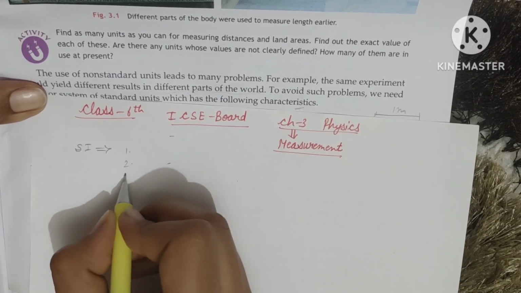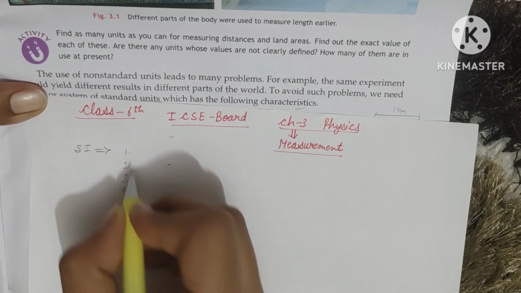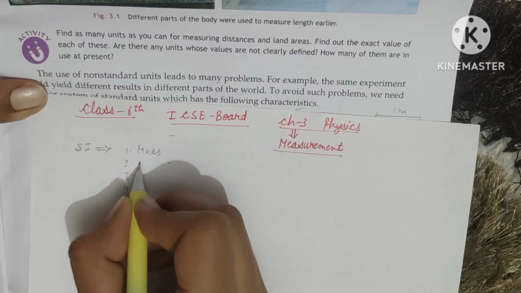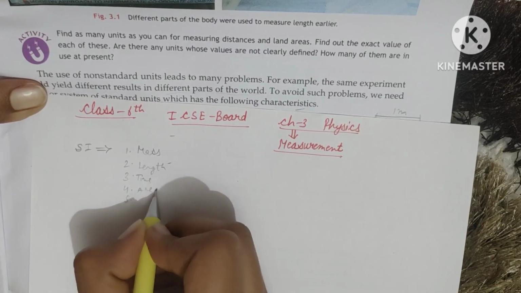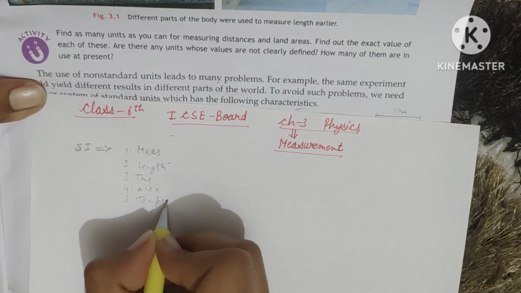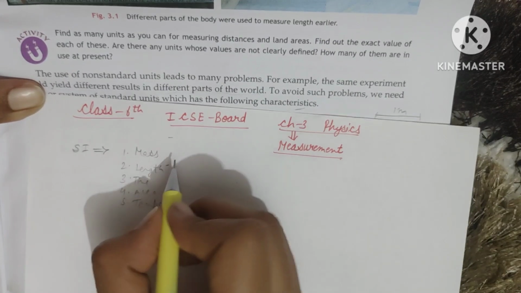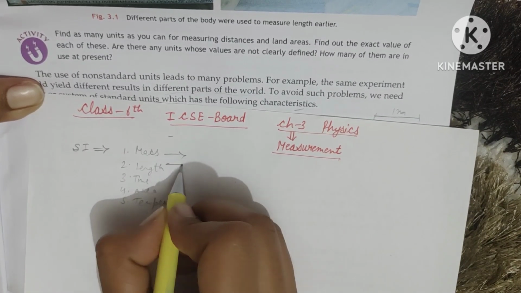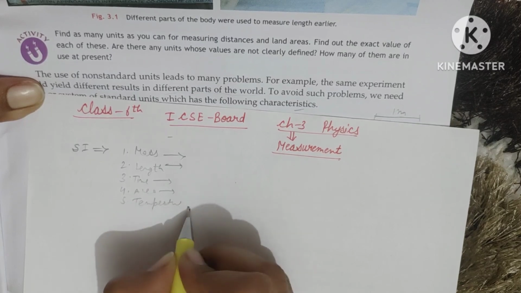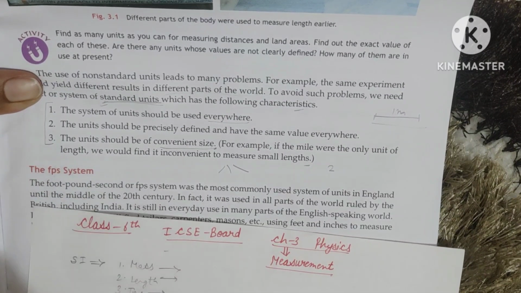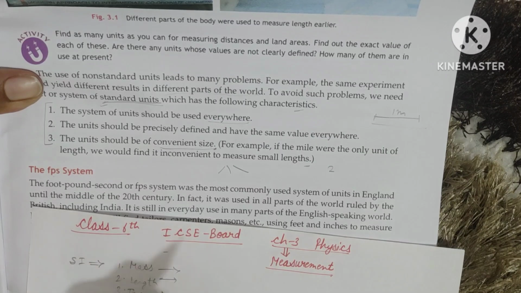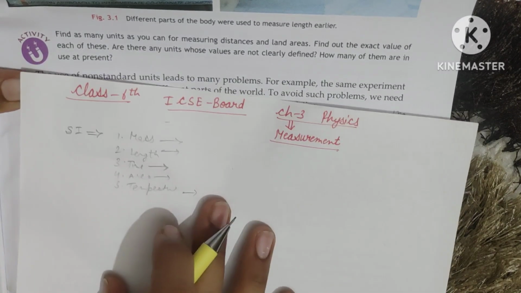About five things we have to talk in this chapter. First is mass, then length, then time, then area, then temperature. Right? These are the five things. Now, I'm going to tell you about the SI units of these five things firstly. Then we will discuss the FPS system. It will be easy for you to compare and to learn by comparing it with the SI system.